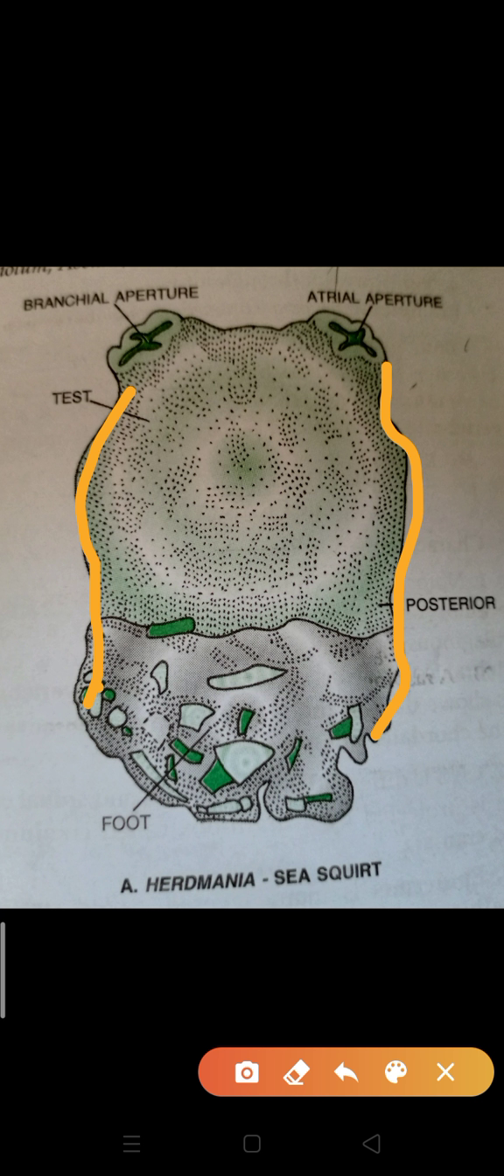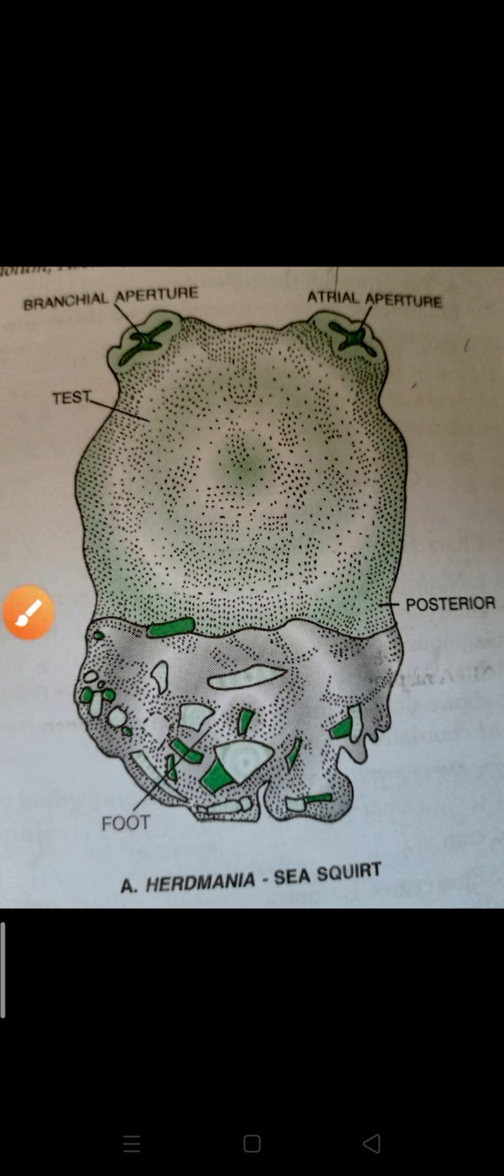Clear? Two apertures you can see at the top: on one side the branchial aperture and on the other side the atrial aperture. It is attached to a substratum, and this region you can see on your screen is known as the foot. So this is the structure of Herdmania. Another name of Herdmania is sea squirt. Clear? Another point related to urochordates: they have numerous gill slits or stigmata in the lateral wall of the pharynx, so pharyngeal gill slits are present. That's why this is also one more characteristic of chordates, the presence of pharyngeal gill slits.